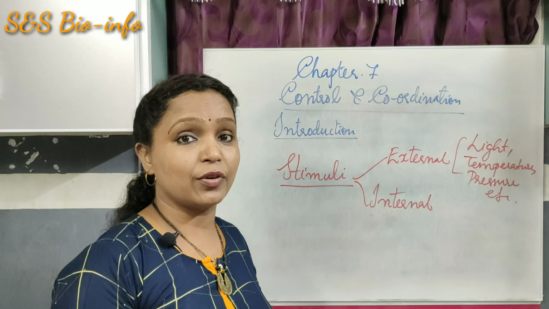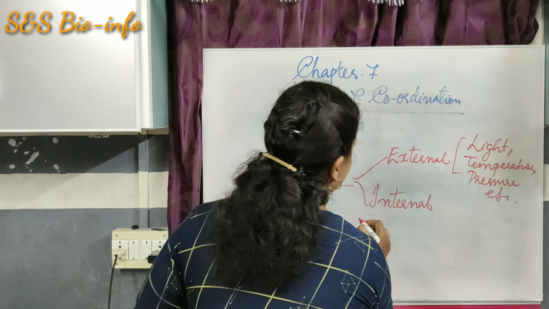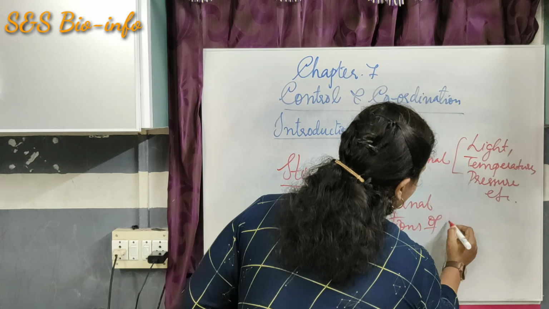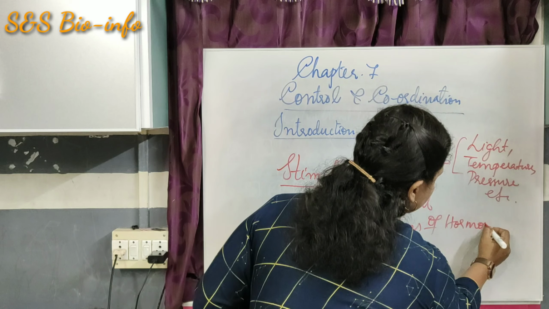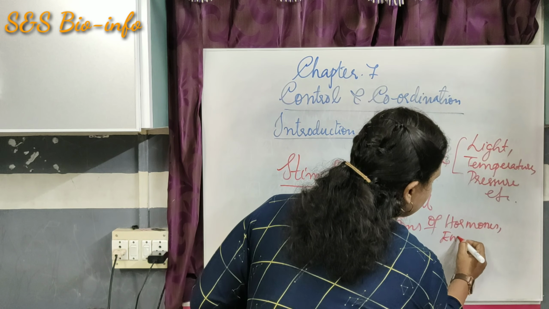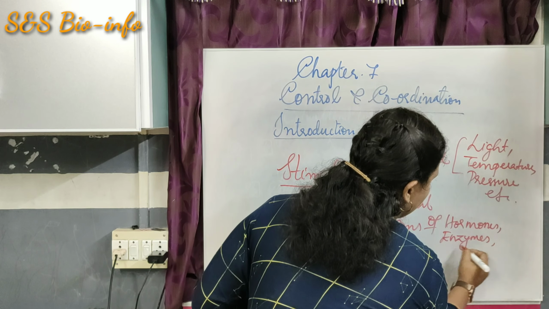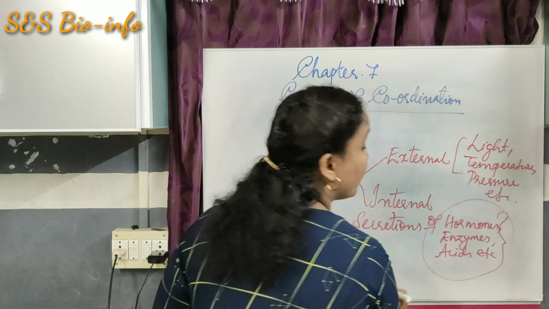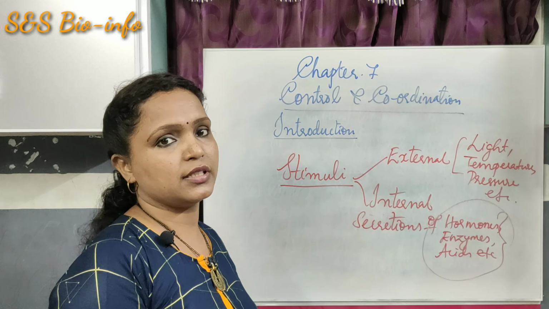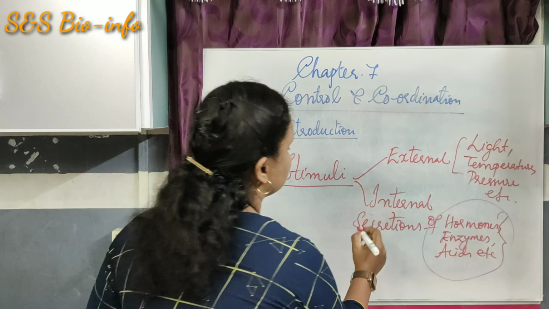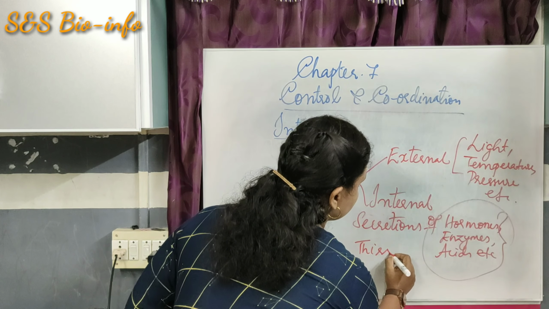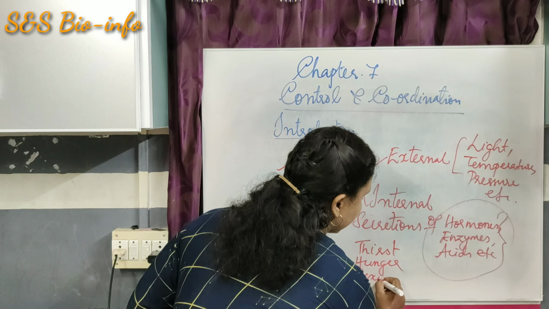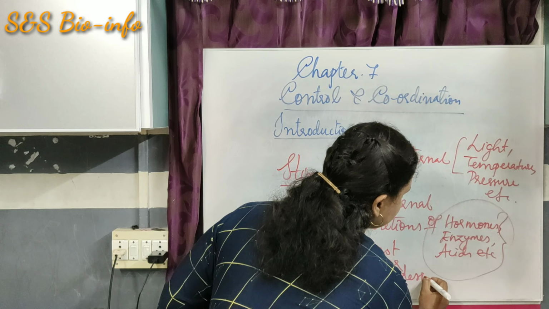Secretions of hormones, enzymes, acids, etc. can cause different physiological responses in the body like thirst, hunger, sexual desire, etc.